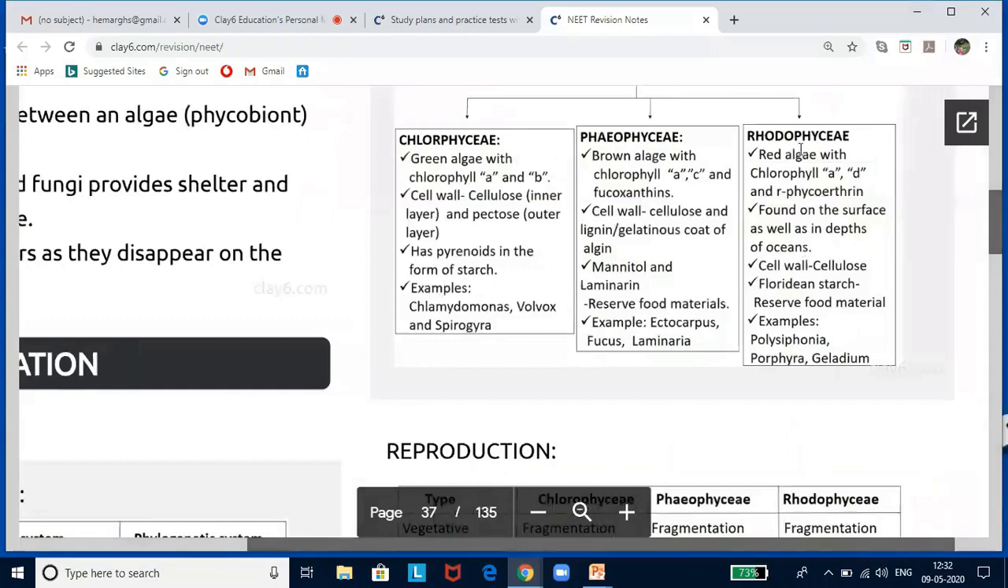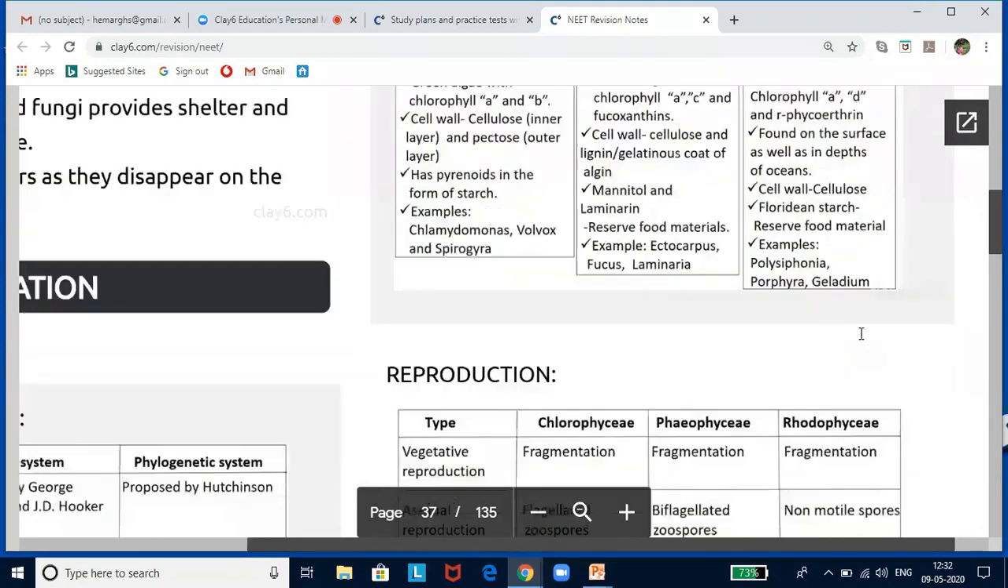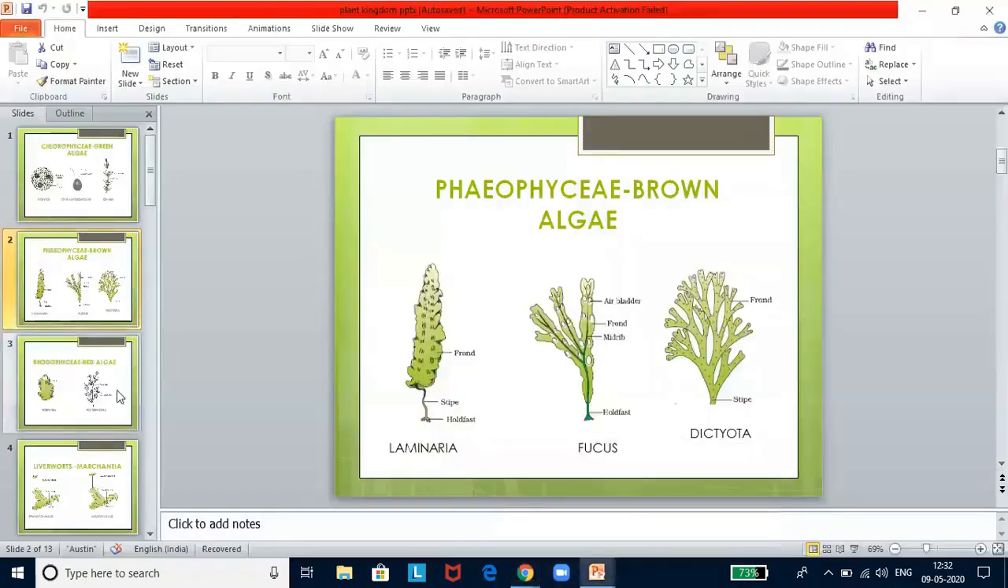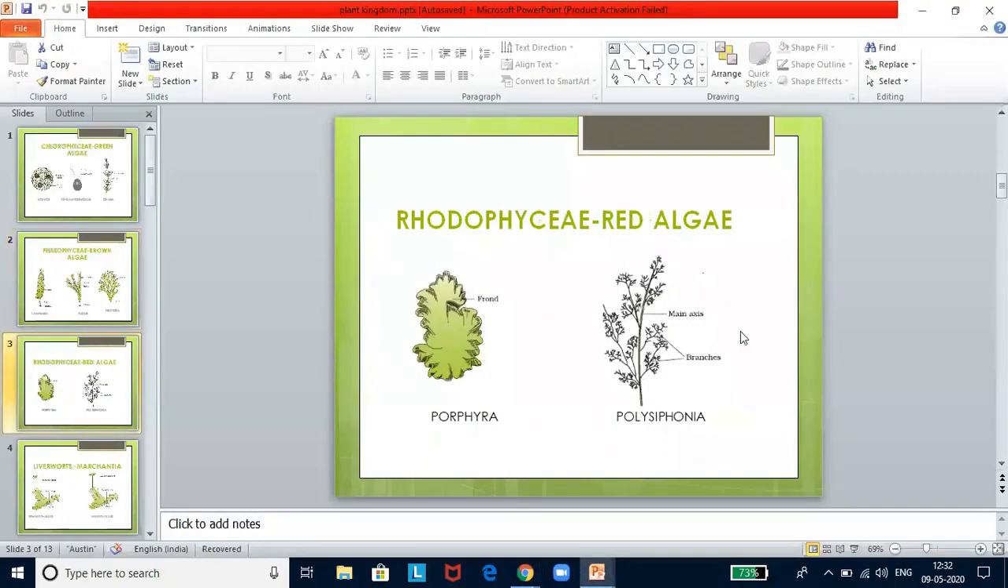Next one is Rhodophyceae, that is the red algae. Red algae with chlorophyll A and D and phycoerythrin, found on the surface as well as in depths of the ocean. Cell wall is made up of cellulose, and floridean starch is the reserve food material. Examples are Polysiphonia, Porphyra, and Gelidium. See here, the most important thing in these is the algal pigments. Reserve food material is very important for all the three classes. You have to make a note.